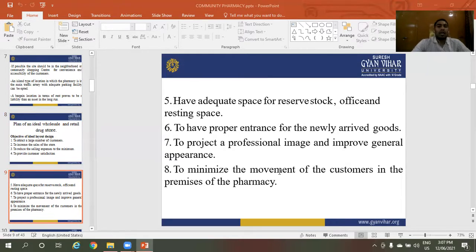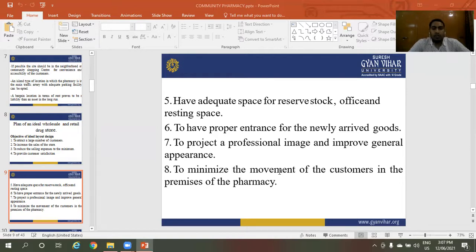Have adequate space for reserve stock, office and resting space. These are required in the ideal layout of wholesale and retail drug stores. Next, have a proper entrance for newly arrived goods.